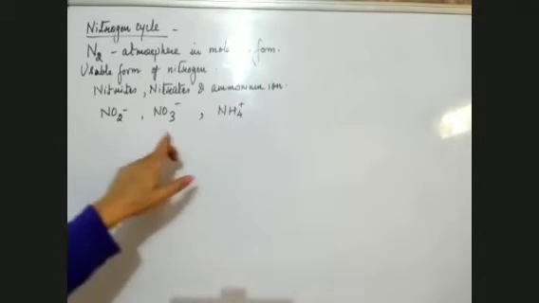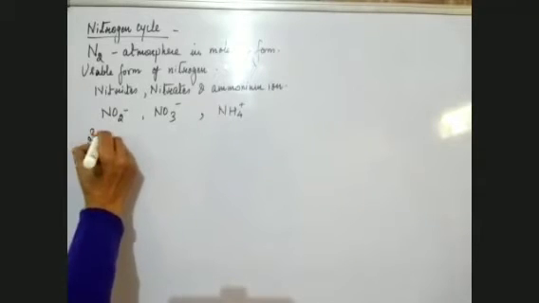The atmospheric nitrogen, which is in the molecular form, has to be converted into these usable forms. Then only the living organisms are able to utilize it. Otherwise, in the molecular form, the organisms are not able to utilize it.